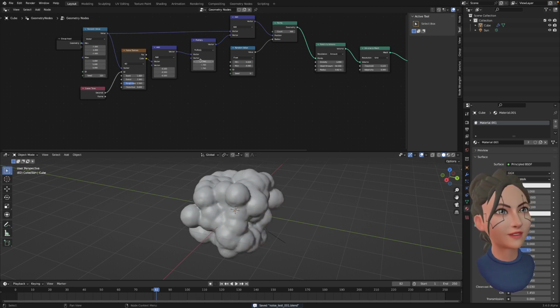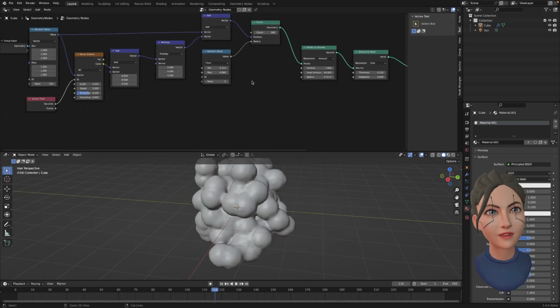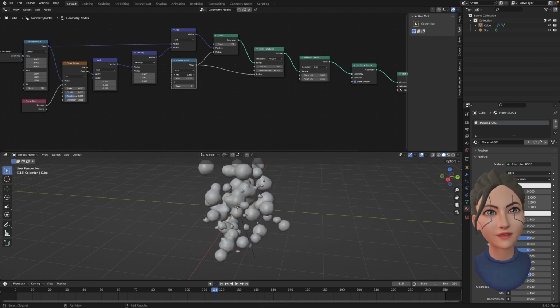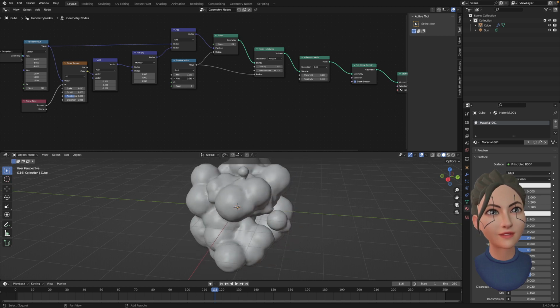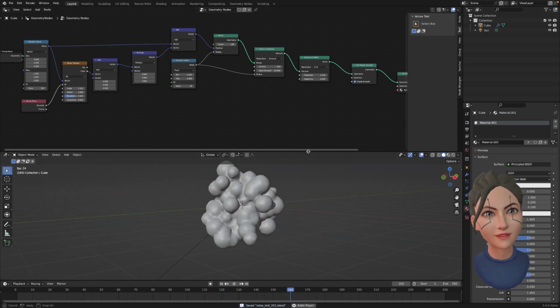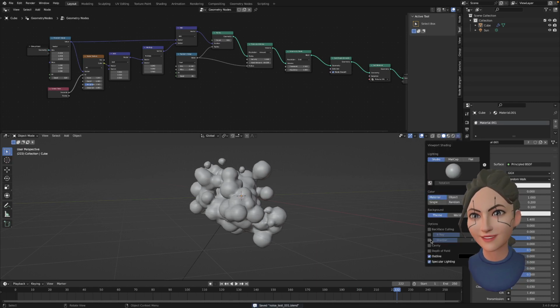You can further randomize the noise if you want to, while I think the random value radius also needs to be plugged into this guy over here. Control the minimum and maximum, so we have some kind of metaballs happening.